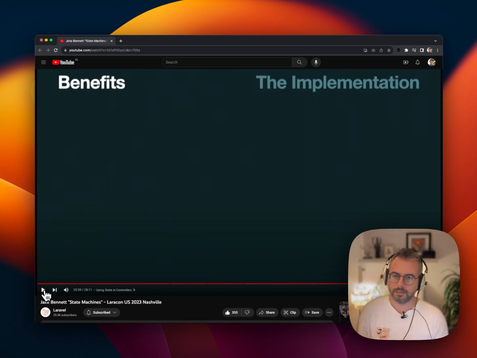When we see somebody talk about something and we get excited about it, we start to think, oh, this is the hammer that I should use for everything. And whilst it can be done, you could devolve every part of your system down to some kind of state machine, I want to actually recommend that you don't do that. I think it's really important in some very specific cases.